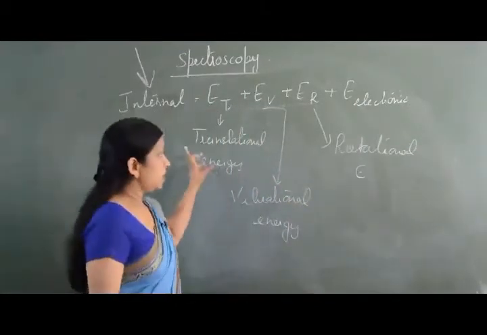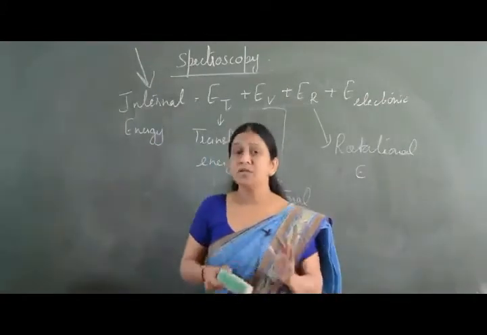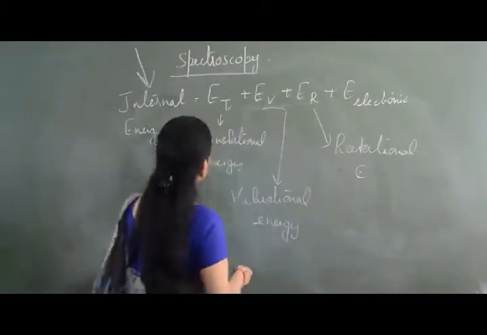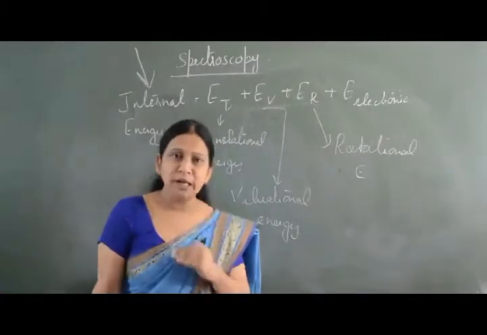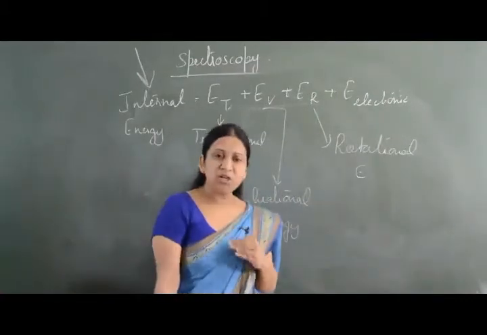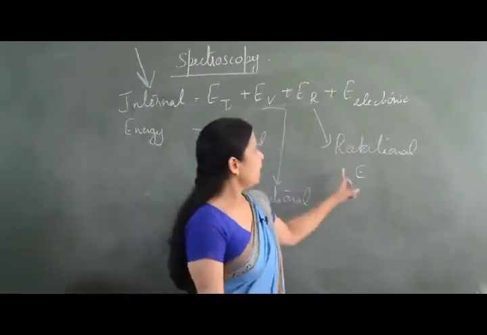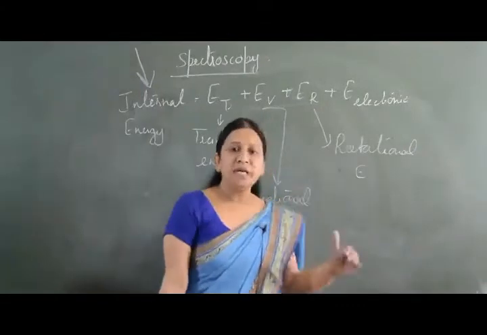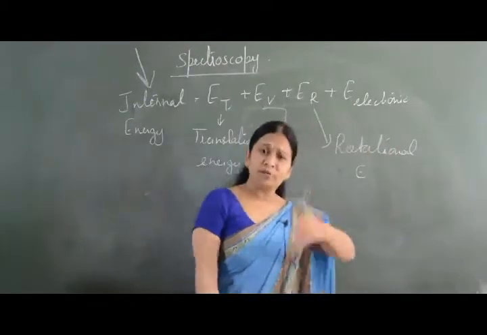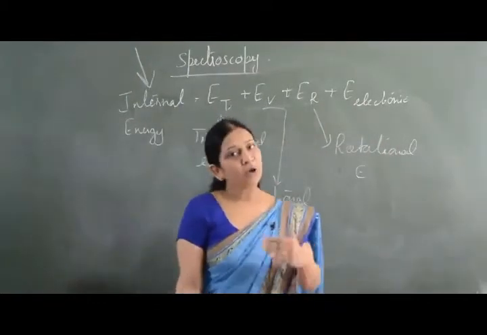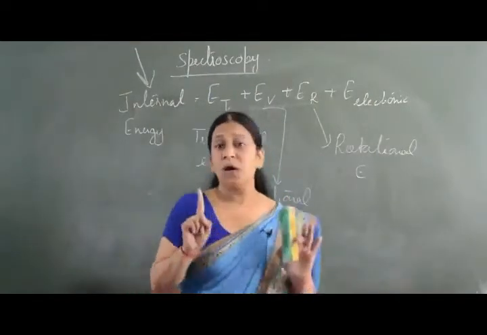Now when these energies are there, then we have energy levels, and these energy levels are quantized. When we have translational energy, we are going to have translational energy levels. When we have vibrational energy, it will lead to the formation of vibrational energy levels. If we have rotational energy, that is going to lead to the formation of rotational energy levels. And similarly, whenever electronic transitions are there, that means electronic energy levels are there. And all these energy levels are quantized.